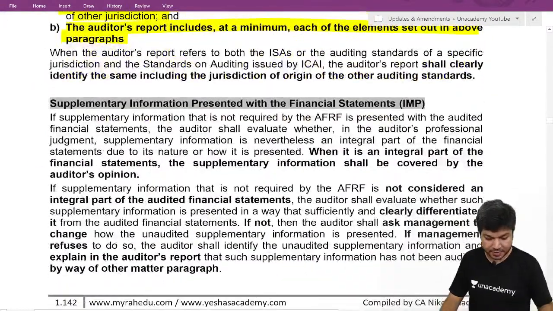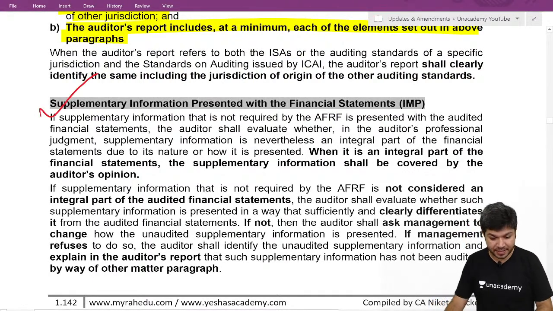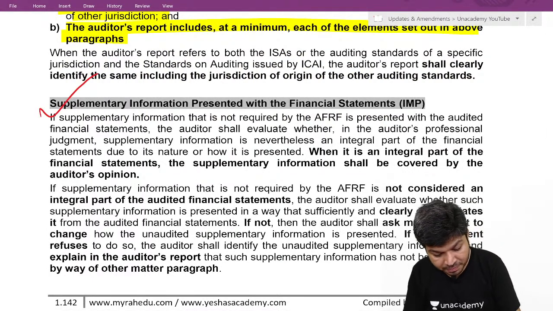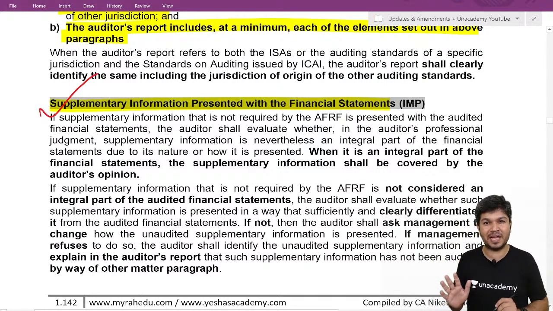Okay, and this last one is important; this was asked last time: supplementary information presented with financials. Now imagine you have your financial statement.